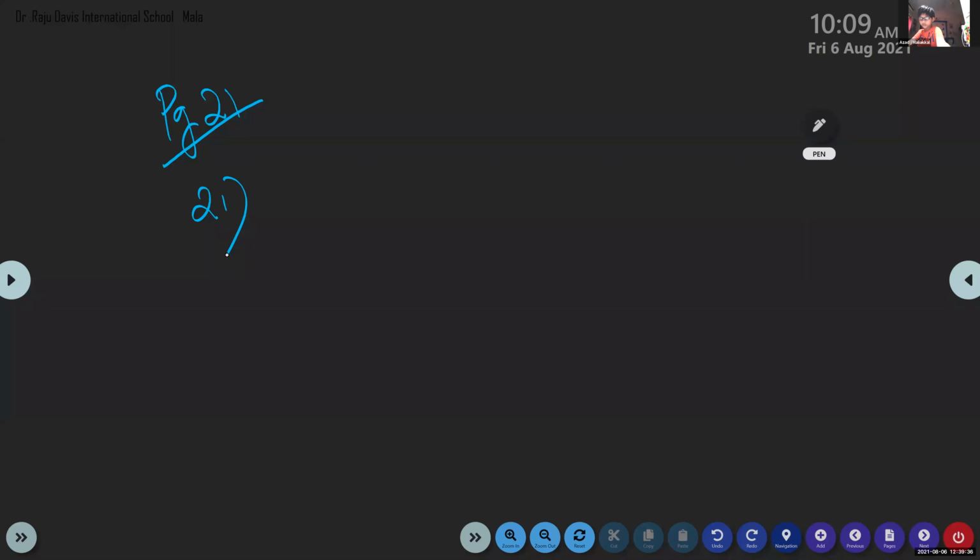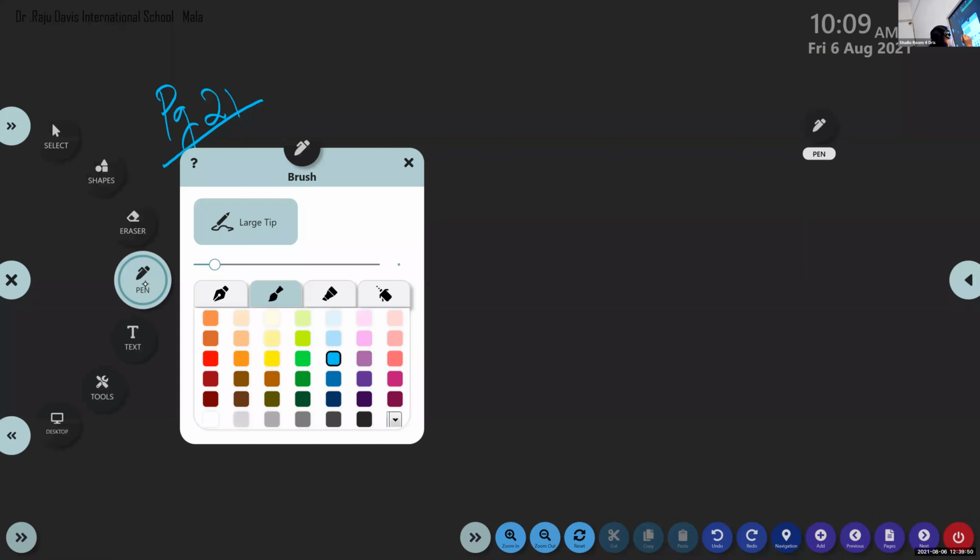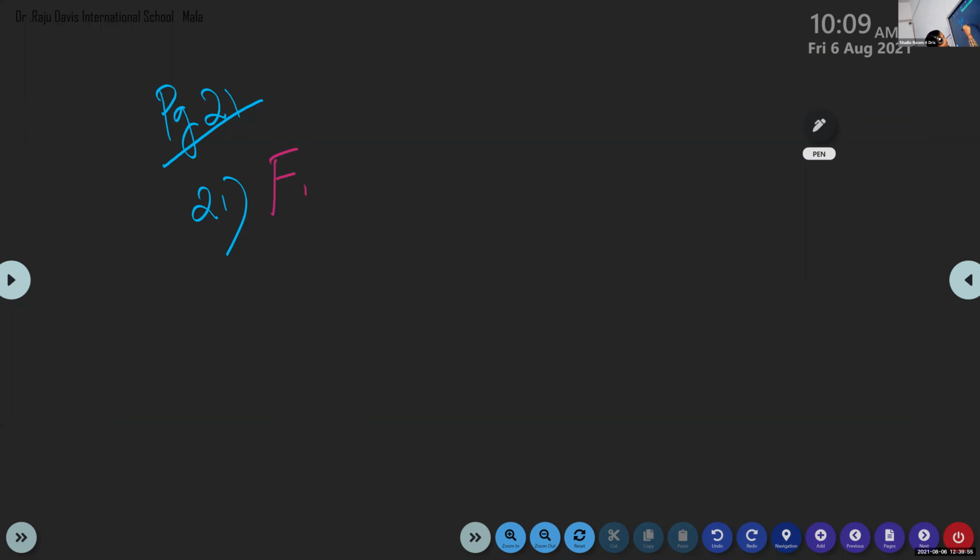5 and 7. Okay, so children, write the face values and the place values of these underlined digits. So face value of 5, you have to do alone, all of you. Don't say the answer louder now. Face value of, which are the digits underlined? First one, face value of 5. Then you have to write face value of 7.